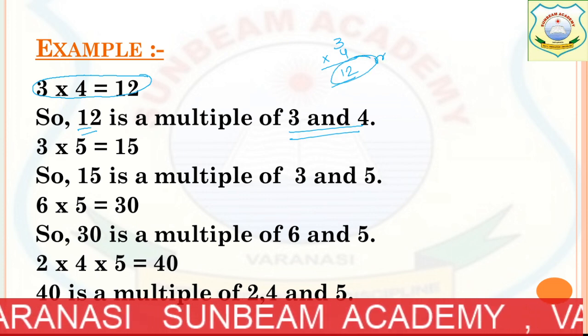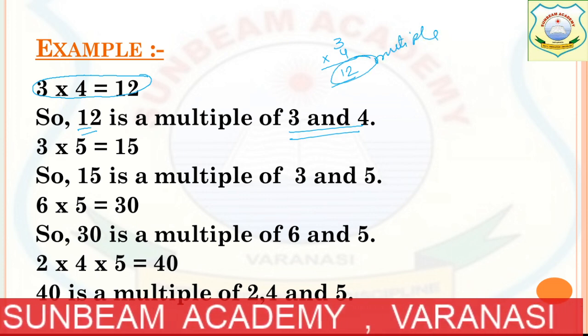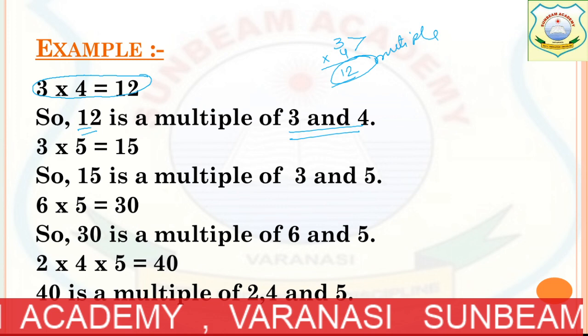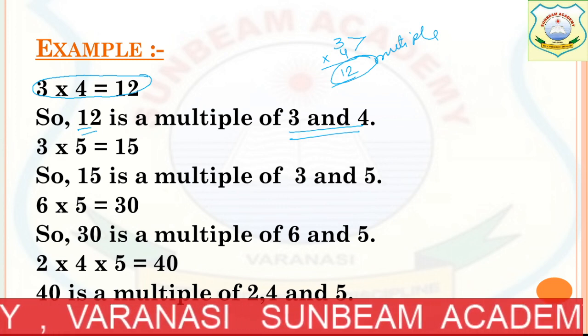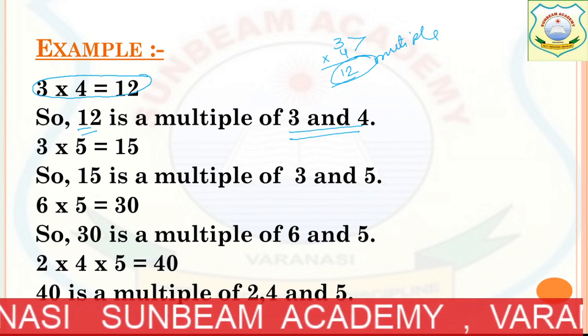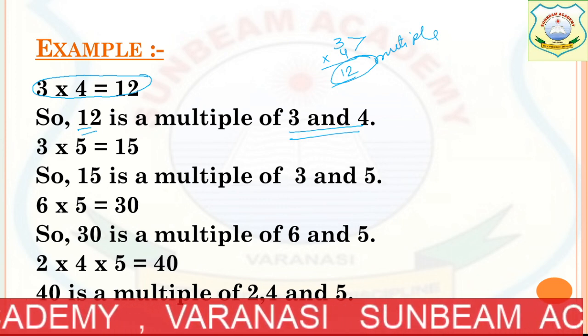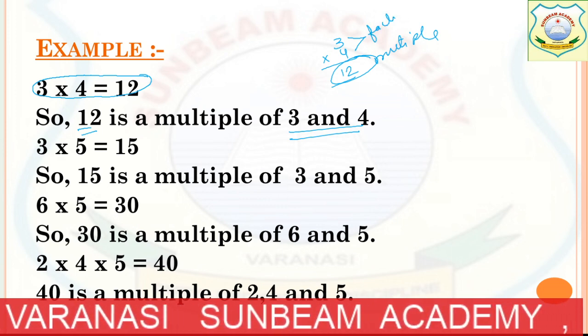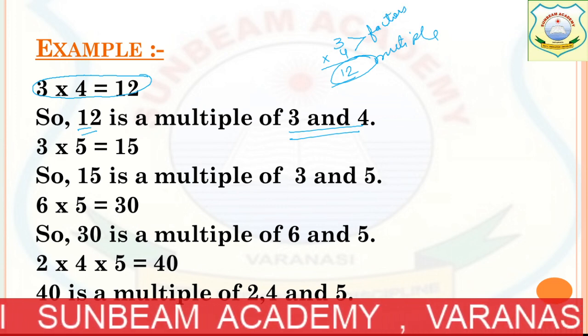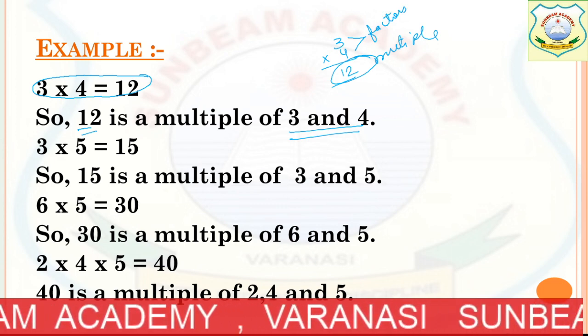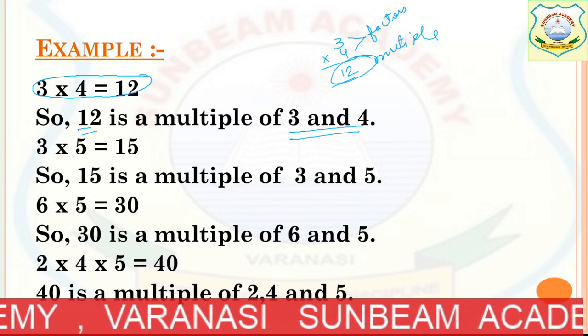So 12 is a multiple of which numbers? 3 and 4. So 3 multiplied by 4 is 12, and 12 is a multiple of these two numbers. Onwards you will study factors. The two numbers which we are multiplying are the factors, and 12 is the multiple.